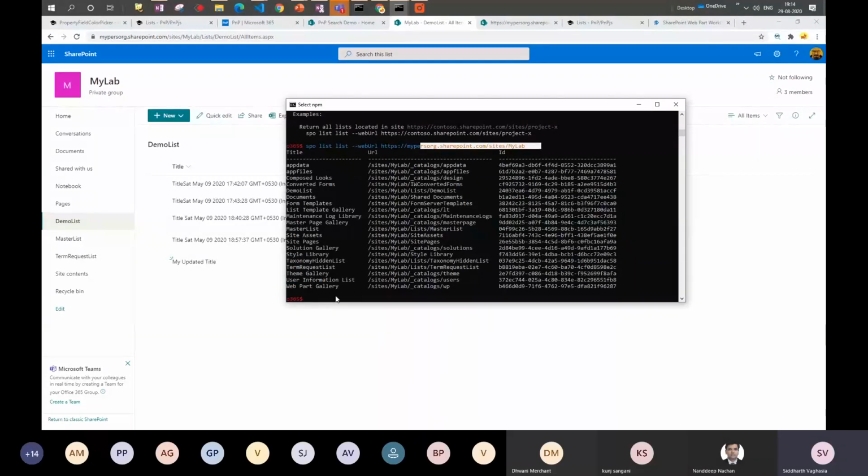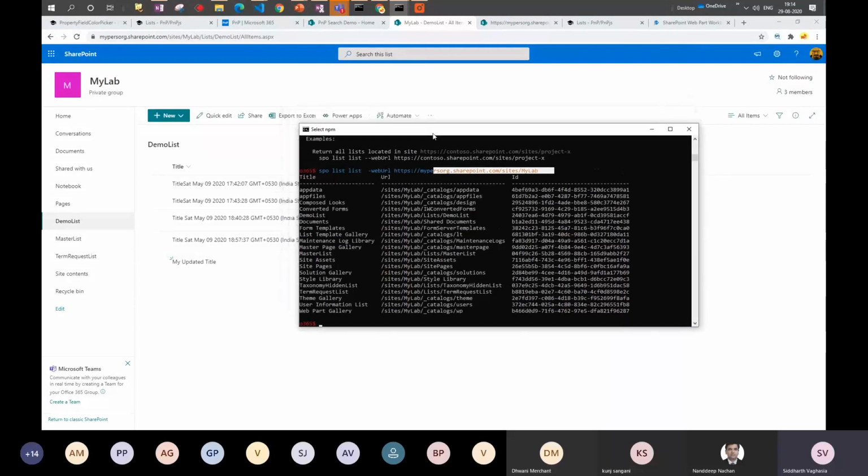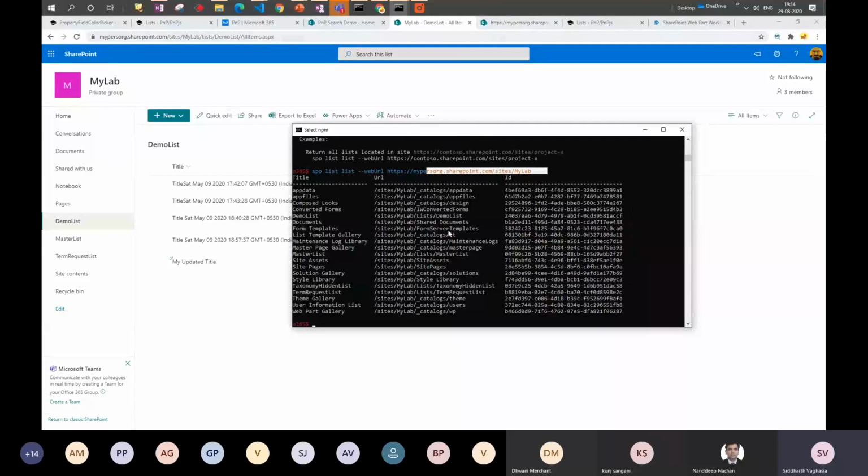You can also get this in JSON format and automate it. Ideally, I see two use cases. In many cases, maybe I messed up something. Maybe I wanted to just see whether any custom actions are deployed onto the site collection, or what kind of apps are installed onto the site collection. Rather than going and manually checking that, we can use this command to run it once, and it will give us the data.